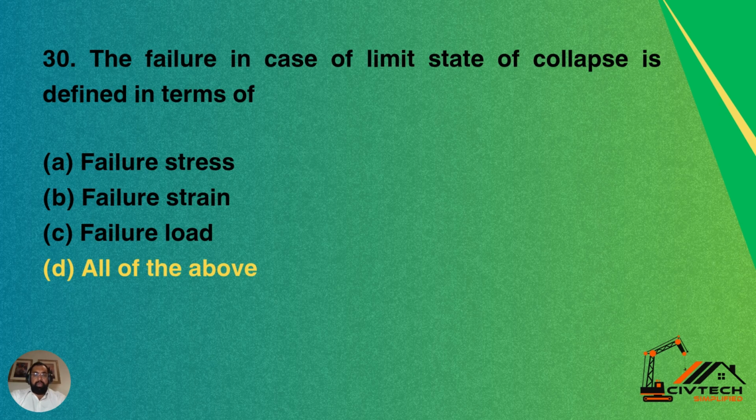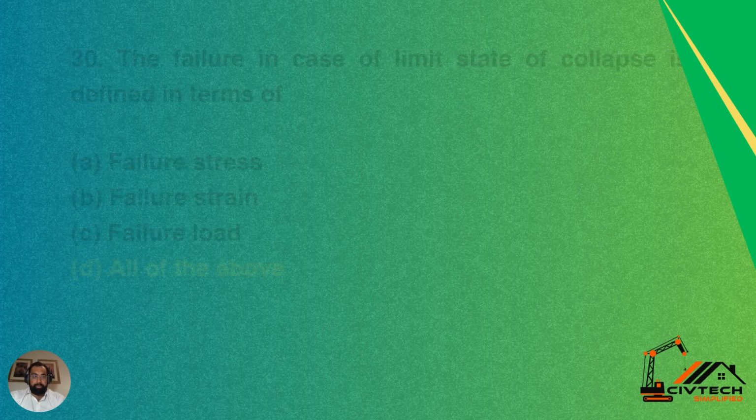Question number 30. The failure in case of limit state of collapse is defined in terms of option A, failure stress. Option B, failure strain. Option C, failure load. Option D, all of the above. So D is the correct answer. The failure in case of limit state of collapse is defined in terms of failure stress, failure strain, and failure load. So all these are the correct answers. So D here is the correct option.